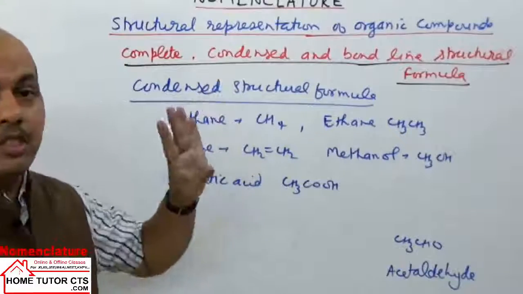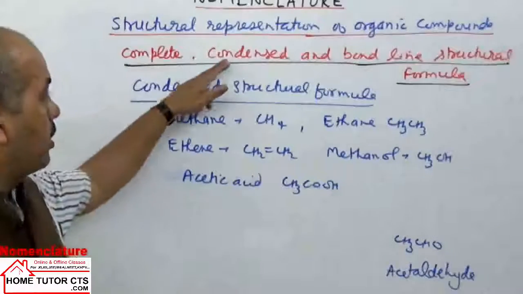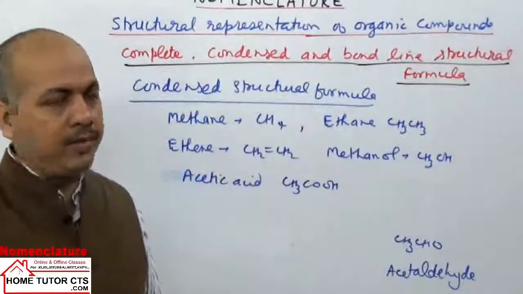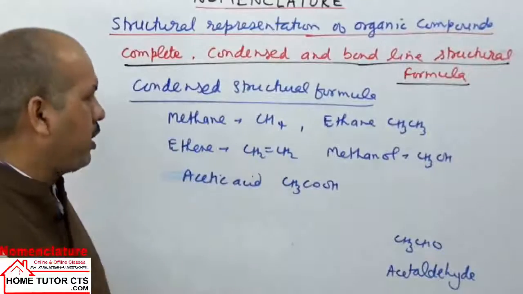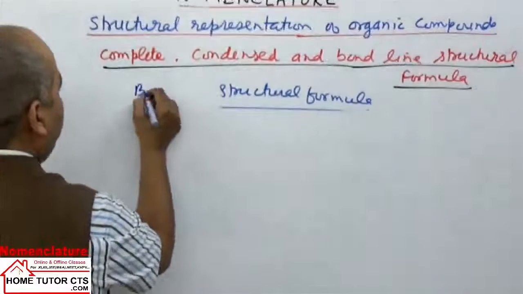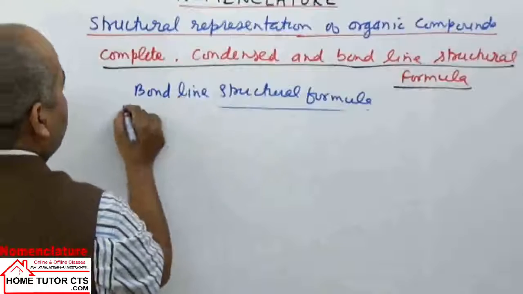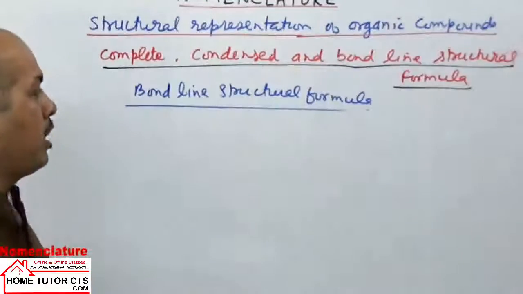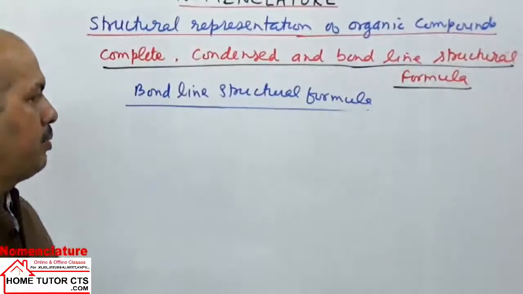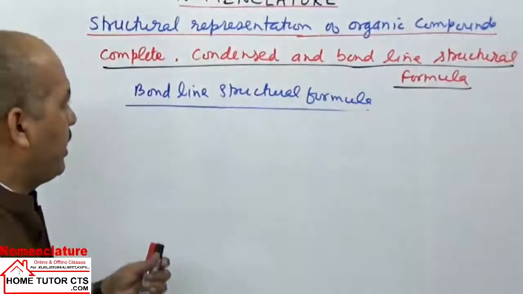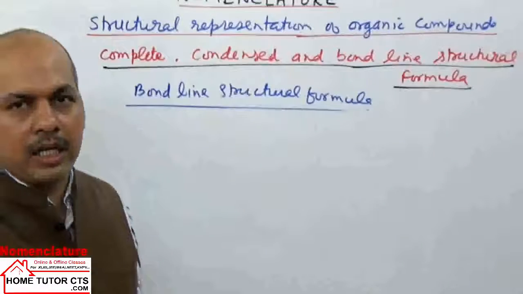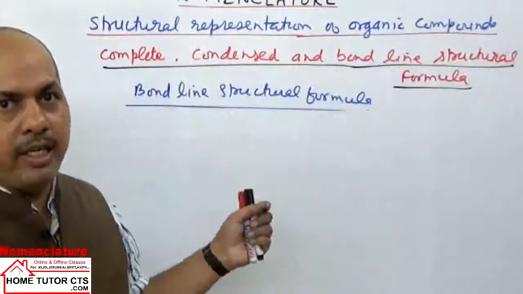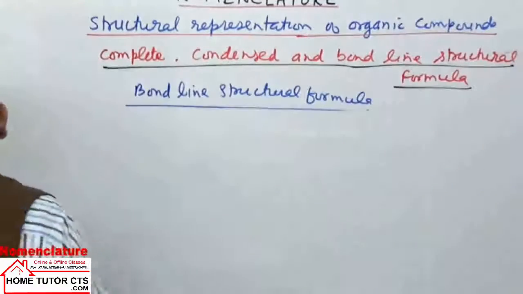So it is understood that carbon is to maintain tetravalent, and we can write condensed structure, and we also can write for the molecule the bond line structure. So how to write this last one, bond line structure, we can try to explain here. Now next one can be taken bond line structural formula. Actually they are very simple to write because we can write them in very less time, quickly, and making the entire meaning clear. So in this case we don't indicate the carbon and hydrogen atom at every place. In some place we indicate when we have compulsorily, otherwise we don't indicate.